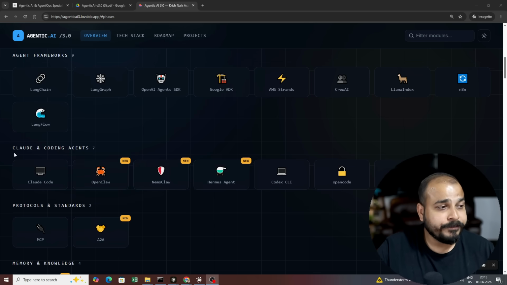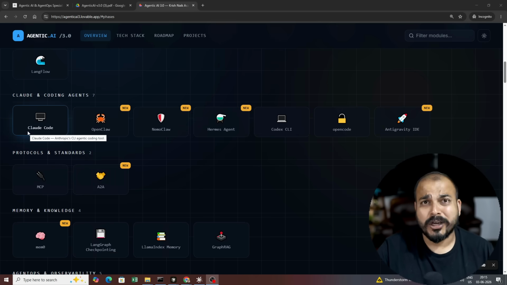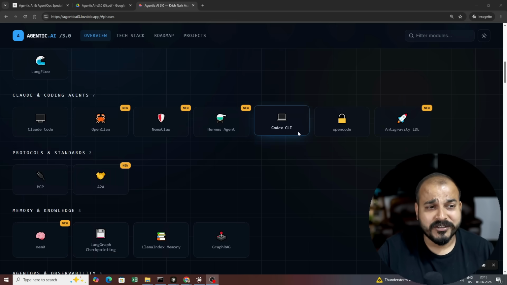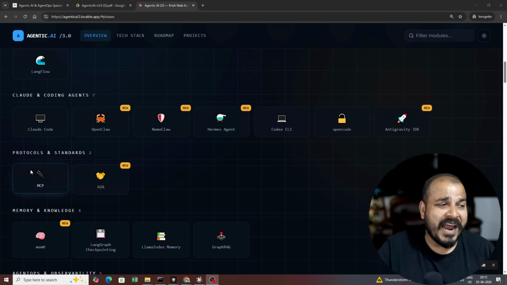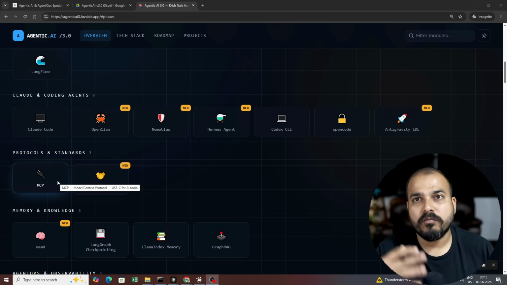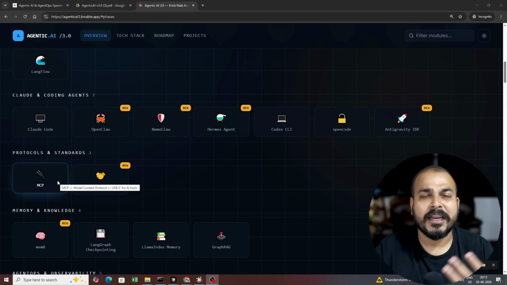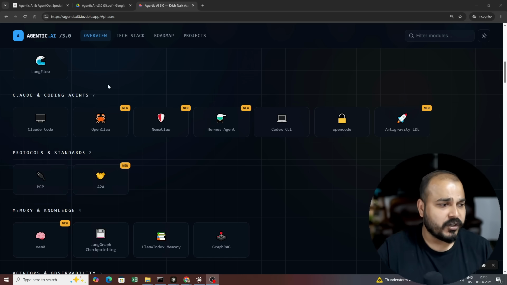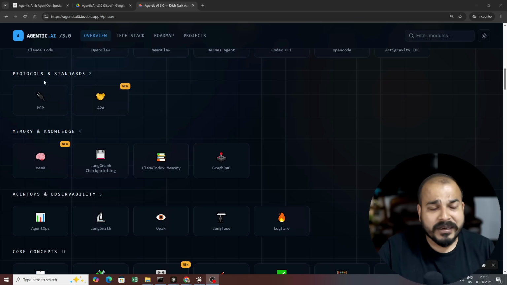Okay. Along with that, we're also going to use Claude and coding agents. So we will be talking about Claude Code, OpenClaw, NemoClaw, Hermes Agent, Code CLI, open code, anti-gravity. This will probably give you almost everything that you specifically require with respect to different coding agents also. Then we are going to talk about different protocols and standards, which is like MCP and A2A.